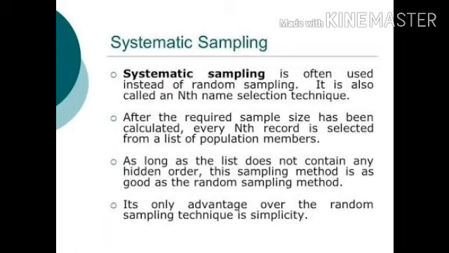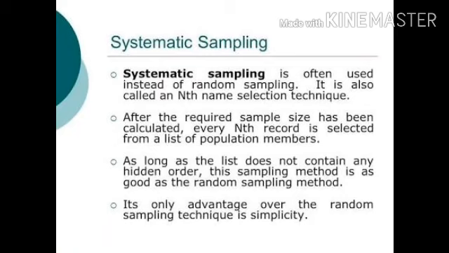If there are 10 students in the class and I'm saying that I'll ask the question to every second student, this is systematic sampling. आप सिस्टम से चल रहे हो, आपको पता है कि आपको हर दूसरे नंबर पे जो बच्चा बैठा हुआ है आपको उसको चूज करना है. So this is what? Systematic sampling.